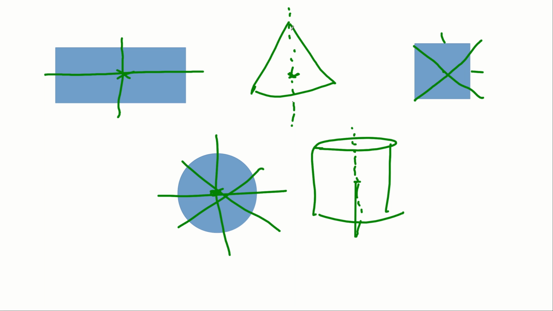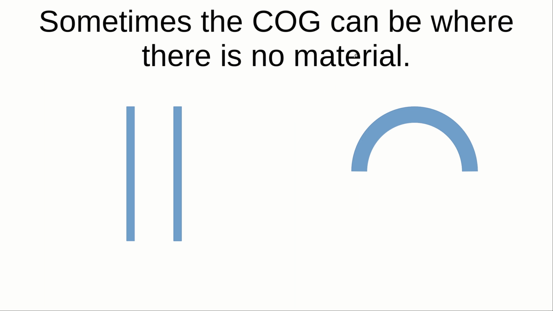However, you would be expected to be able to estimate roughly where it is, where most of the mass of the object is. Now, I mentioned earlier that it's not necessarily in the body. You can have certain shapes where the centre of gravity is where there's no material. For example, if this were a cylinder, I draw the top and the bottom of the cylinder in. If this were a hollow cylinder, then the centre of mass would still be in the centre like it was for the solid cylinder.